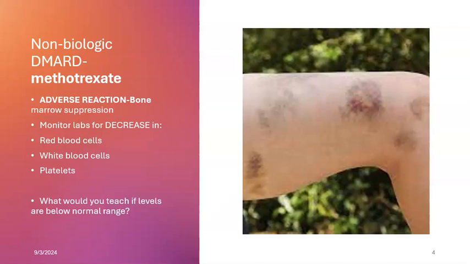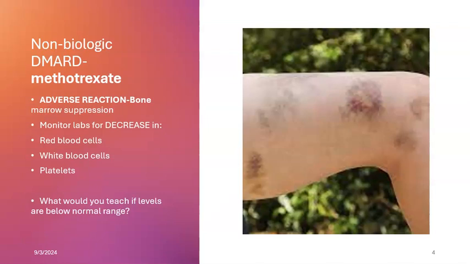But this is a potent anti-inflammatory drug that does have some significant adverse reactions because it can suppress the bone marrow. And we know the bone marrow is what produces our blood cells, right? So we can see this impact our red blood cells. If we have a low red blood cell count, we see signs and symptoms of anemia, which can be fatigue, paleness. You can see increased heart rate, significant fatigue, that type of thing.